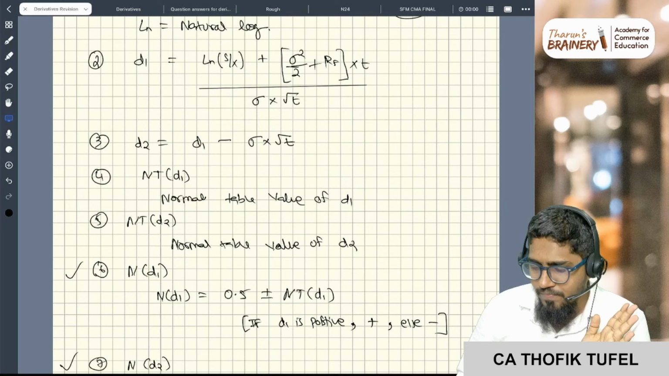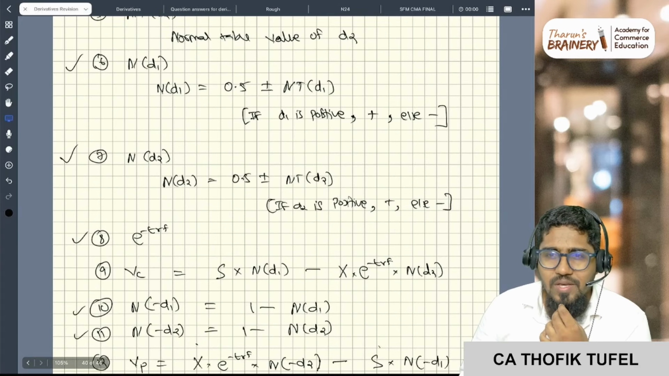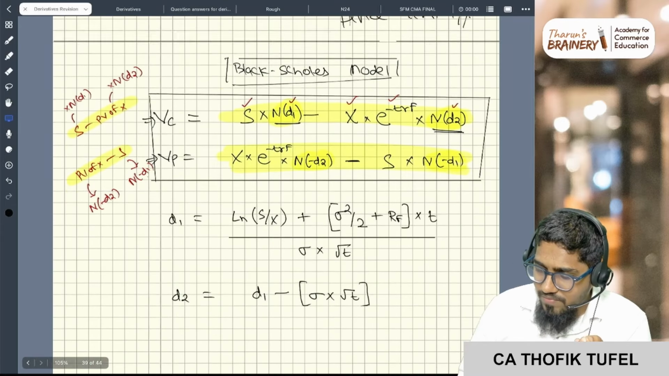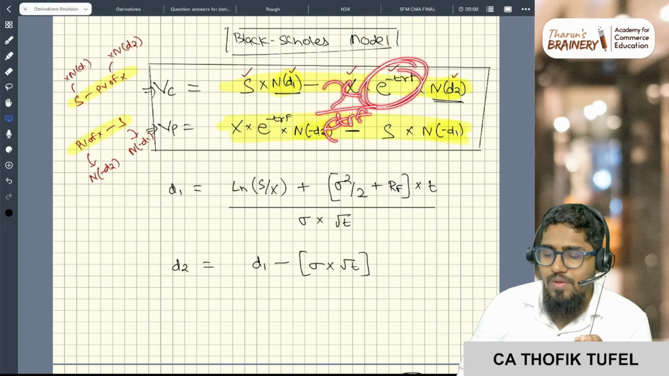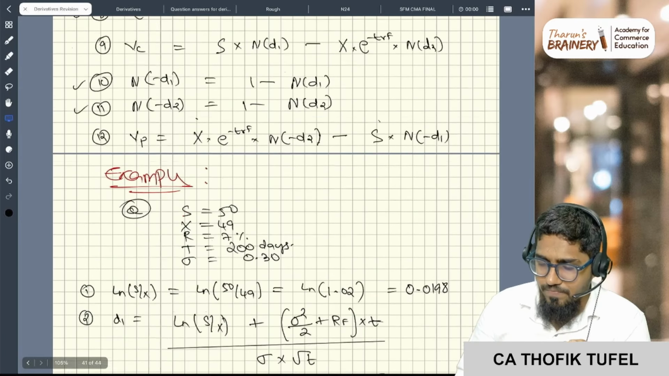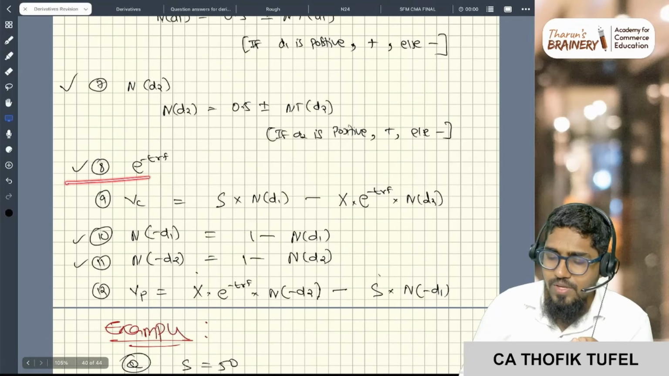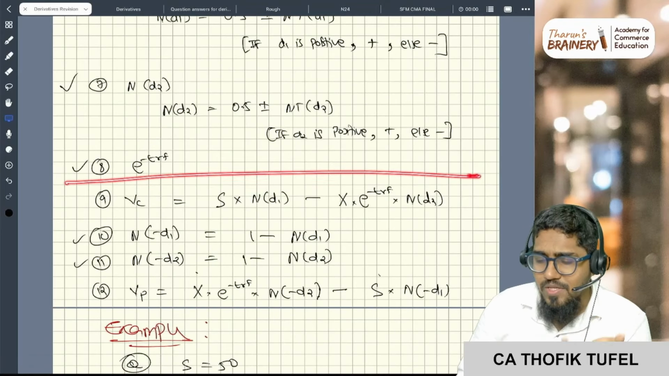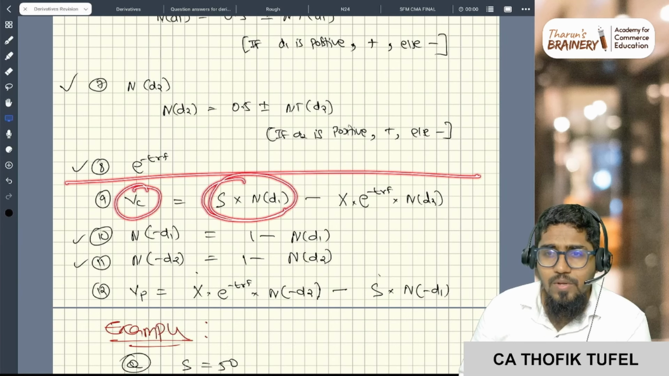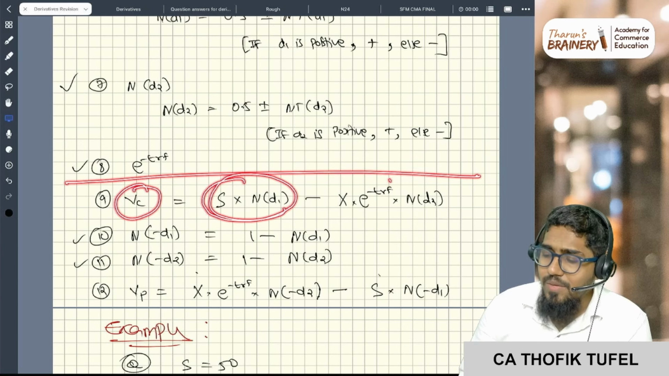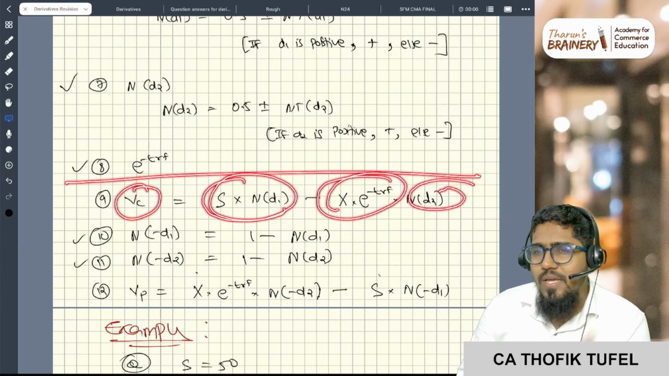Now once you have N(d1), N(d2), then calculate the present value factor, E to the power minus T times RF, the risk free rate, or you can also do X by E to the power TRF. Now all the values you have, just calculate the value of the call. Value of the call is equal to spot price into N(d1) minus present value of strike price into N(d2). This N(d1) and N(d2) are like probabilities.